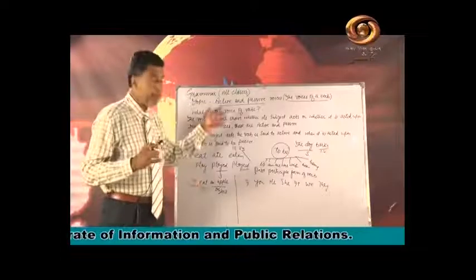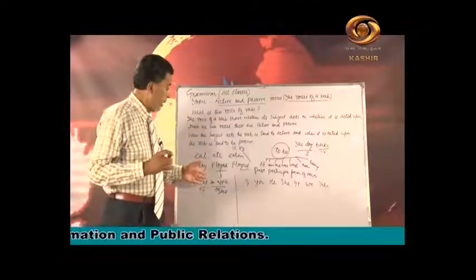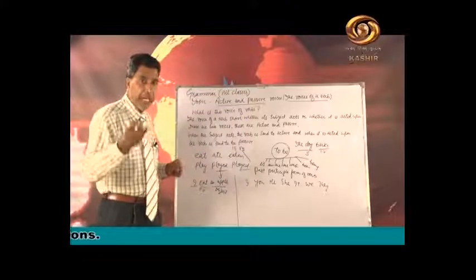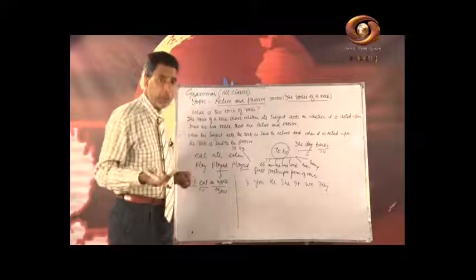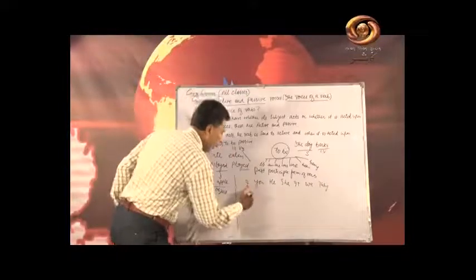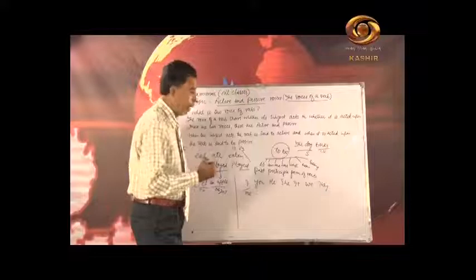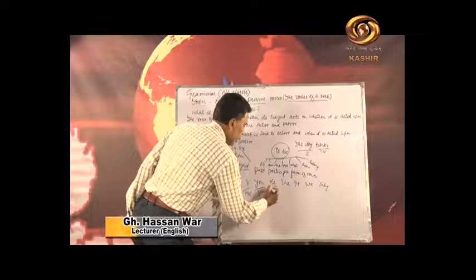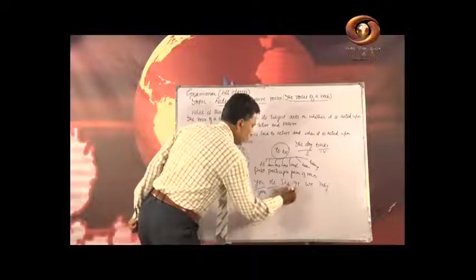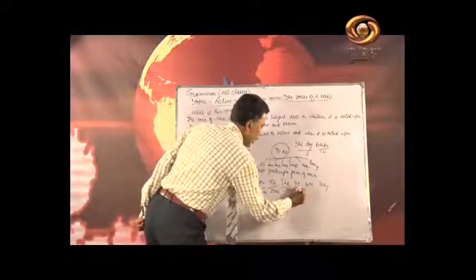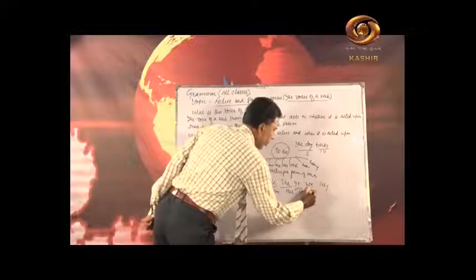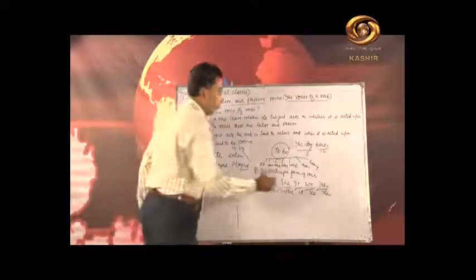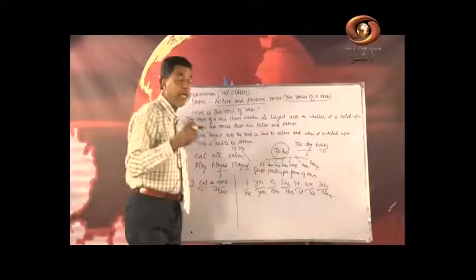But when we passivize a sentence, this becomes the object, and the pronoun changes. No doubt it is also the personal pronoun, but I changes into me, you in objective case is you, he is him, she is her, for we we write us, and for they we write them. Mind it, we write it as objective case.